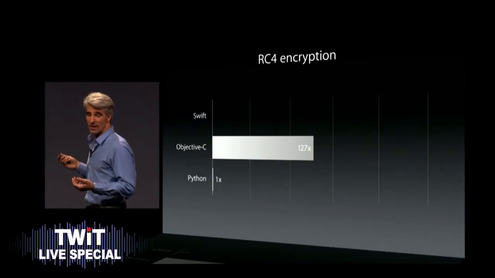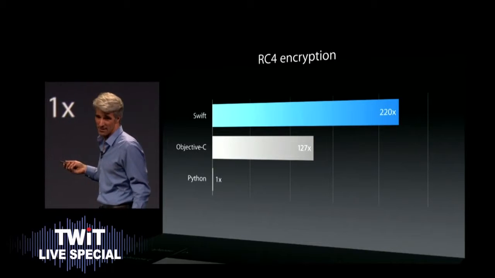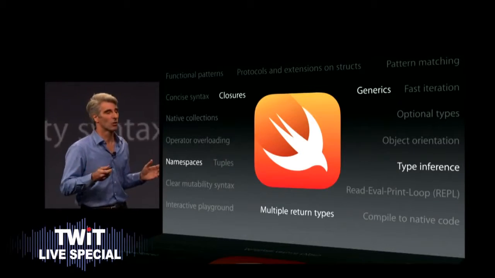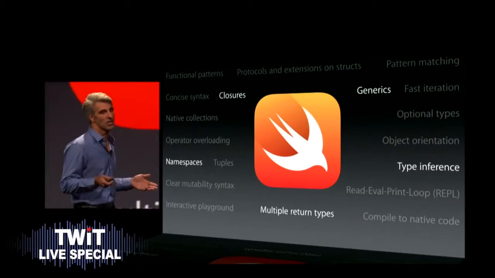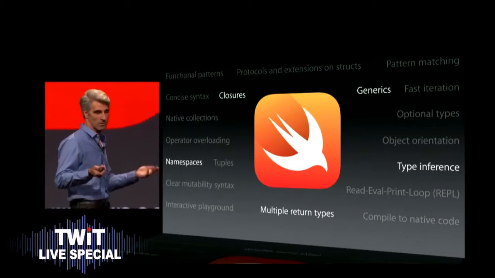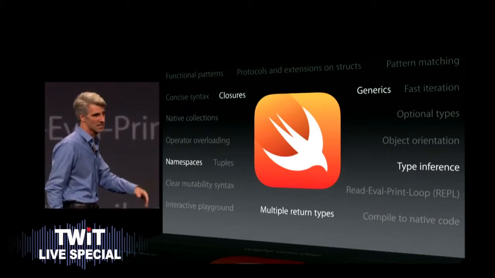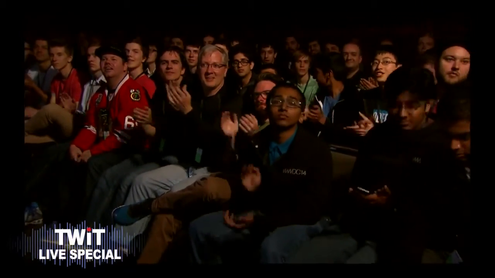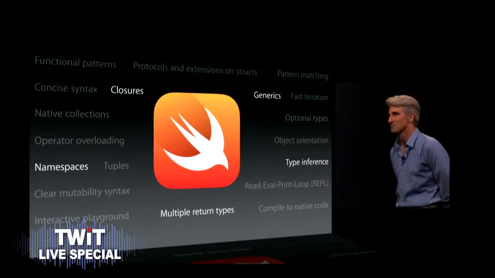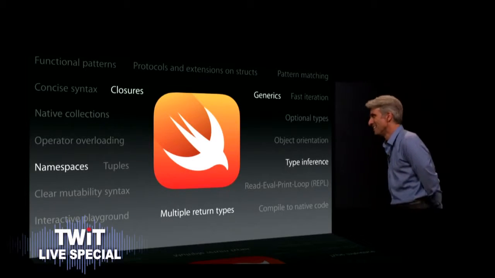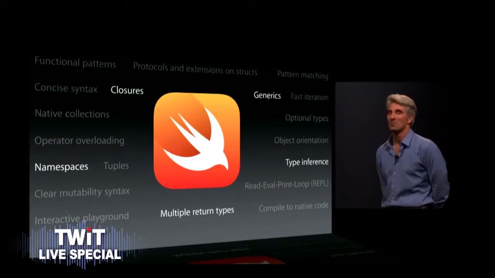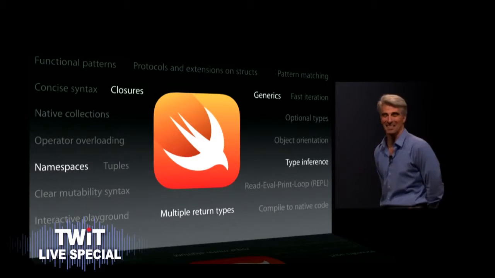But look at Swift. Now, Swift is also modern with features like closures, generics, type inference, multiple return types, namespaces. Just about 4 times faster than Objective-C. Developers love that. Somebody make a gif of that guy. I know. What was the word? The happiest person I've ever met. I'm going to rule the world. Enthusiasm. I think all of them were the key words. Multiple return types, namespaces. Closures are important. You know how many people at home are going, what in the heck are these guys talking about?